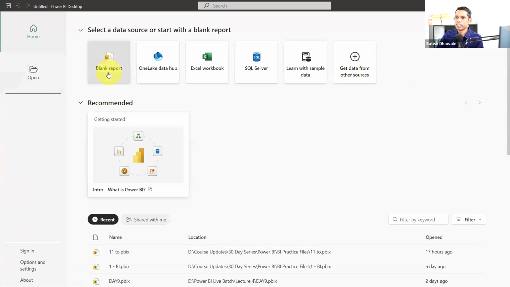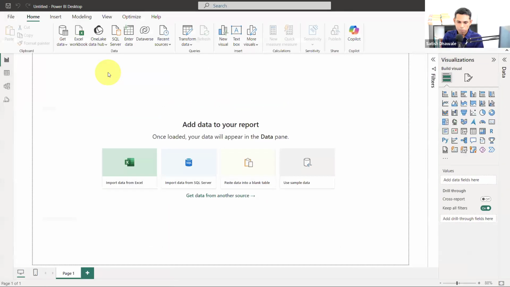Let me minimize all this and open a blank workbook. Okay, now, yeah, I think so.